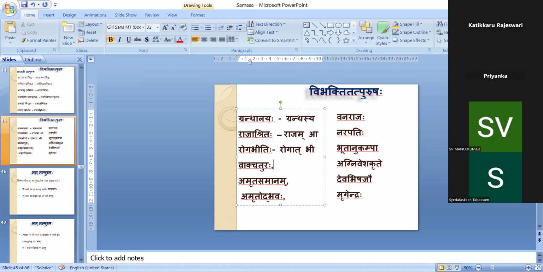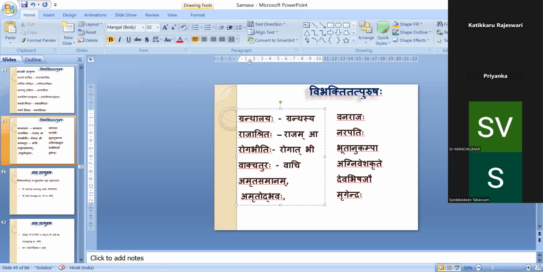Vak Chatura, how to divide? Chatura is in the meaning of skillful.